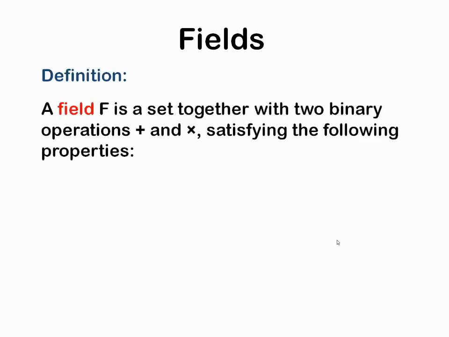Fields. A field F is a set together with two binary operations, plus and multiplication, satisfying the following properties. Previously, we saw three properties for the ring. Now, F comma plus is a commutative group.